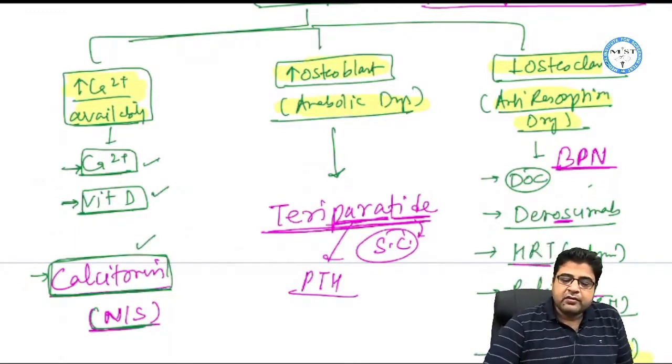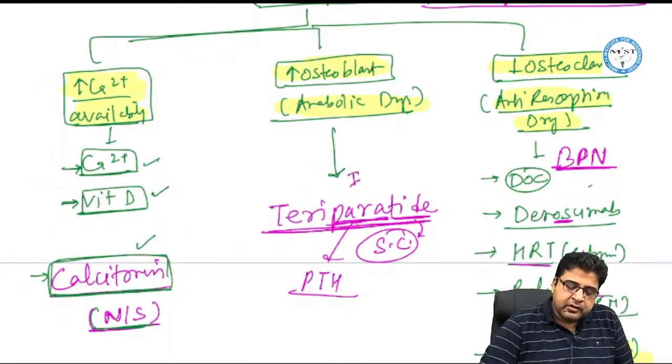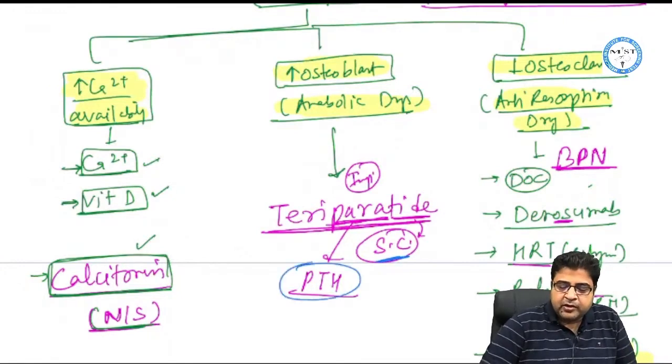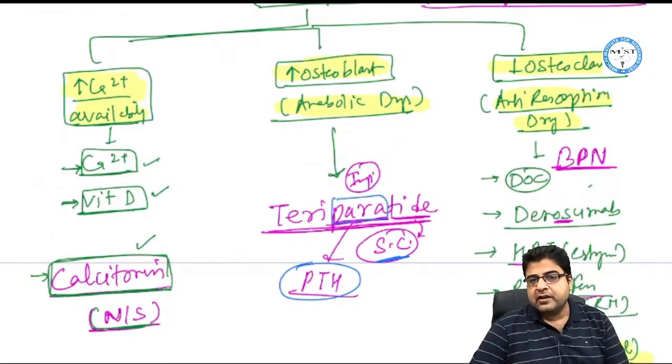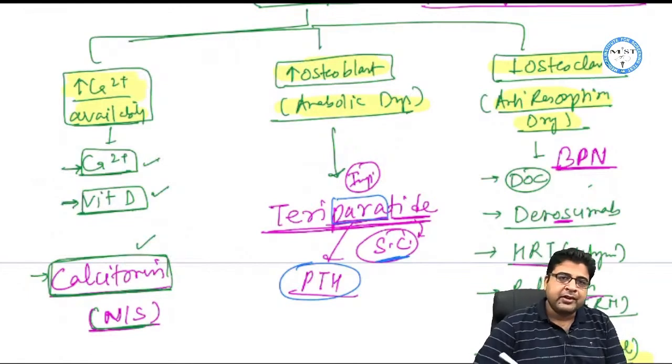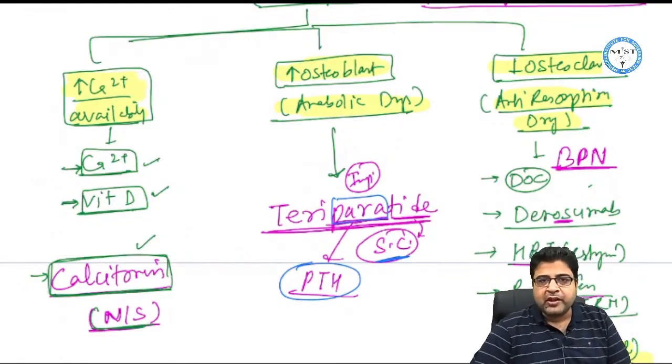Now we have the drug which is a stimulator of osteoblast. This is very important for your exam. The only drug which can stimulate the osteoblast activity in your bones, known as an anabolic drug, is teriparatide. Teriparatide is given by subcutaneous route, and it is a parathyroid hormone analog, which you can remember from the word para. It's a stimulator of osteoblast.